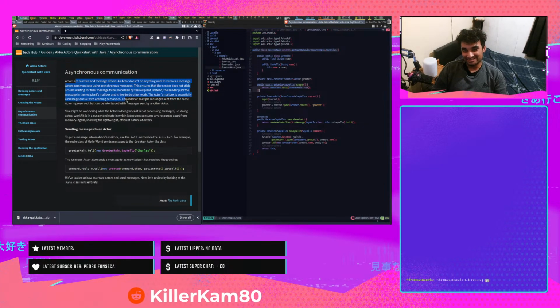With ordering semantics, the order of multiple messages sent from the same actor is preserved, but can be interleaved with the message sent by another actor. You might be wondering what the actor is doing when it is not processing messages, doing actual work. It is in a suspended state in which it does not consume any resources apart from memory, again showing the lightweight, efficient nature of actors.